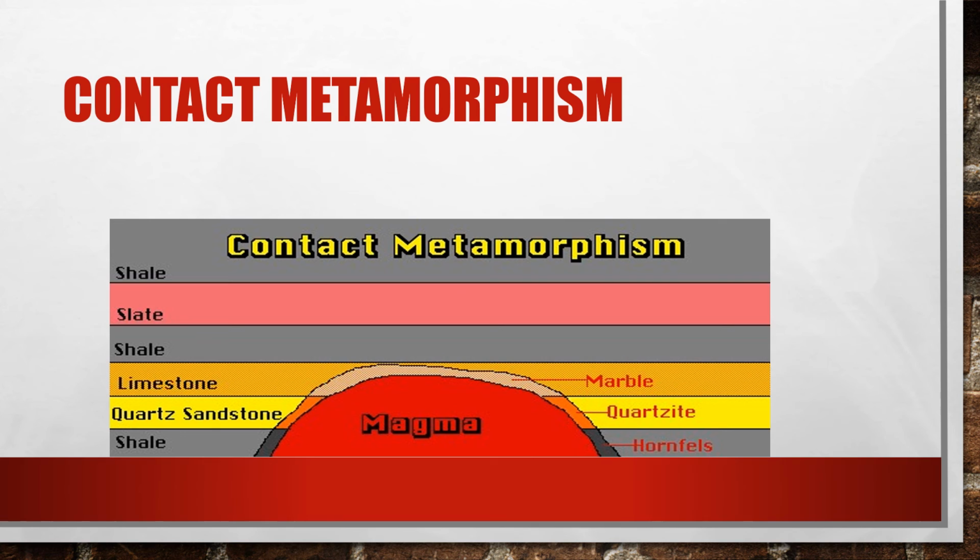In this diagram, magma has pushed its way into layers of limestone, quartz, sandstone and shale. The heat generated by the magma chamber has changed these sedimentary rocks into the metamorphic rocks marble, quartzite and hornfels.